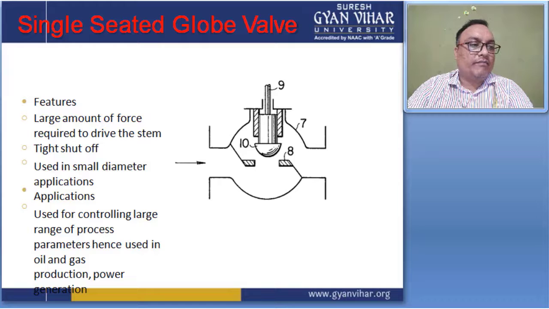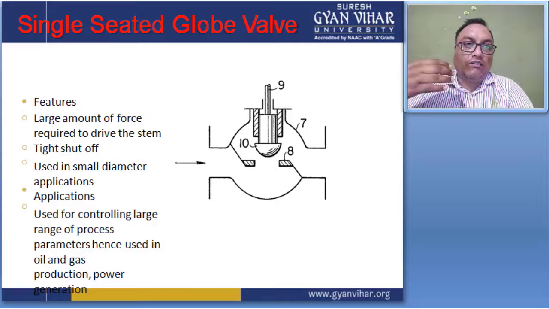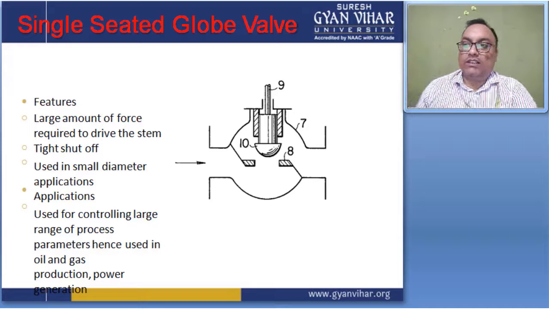And this is used for controlling a large range of process parameters, hence used in oil and gas production and power generation also. But the application depends on the variety of industries and variety of valves.